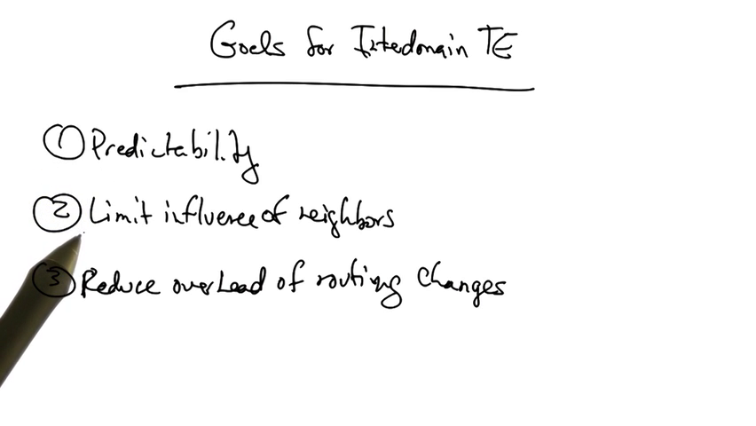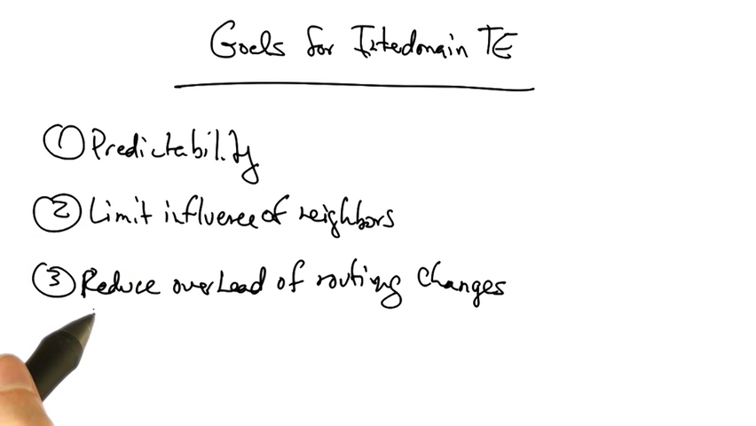Another goal is to limit the influence of neighboring domains. In particular, we'd like to use BGP policies and changes to those policies that limit how neighboring ASs might change their behavior in response to changes to the BGP configuration that we make in our own network. And finally, we'd like to reduce the overhead of routing changes by achieving our traffic engineering goals with changes to as few IP prefixes as possible.